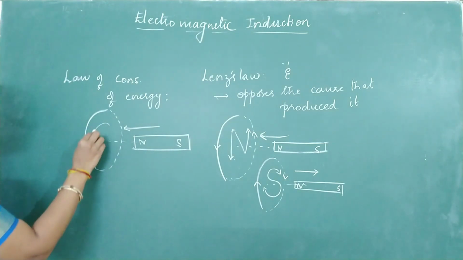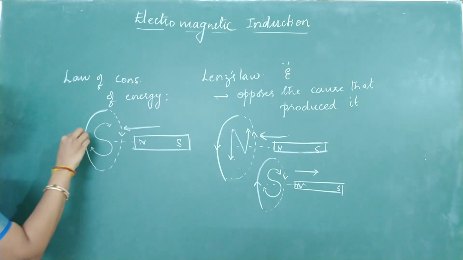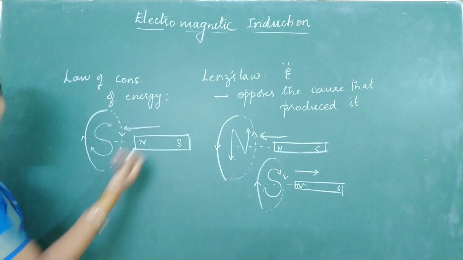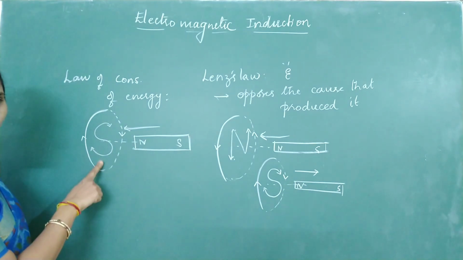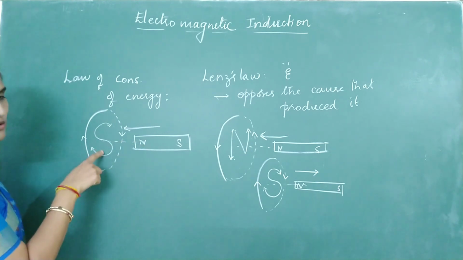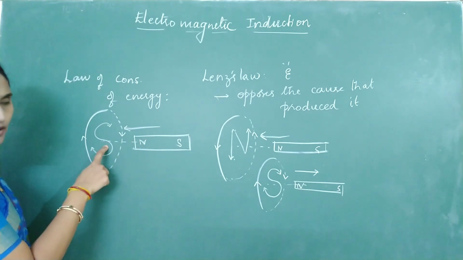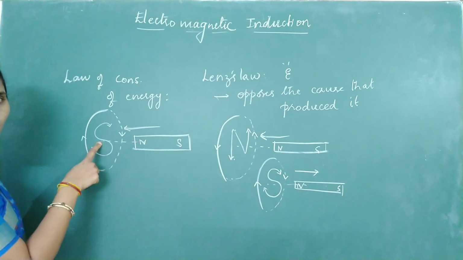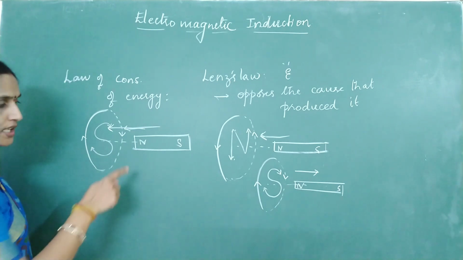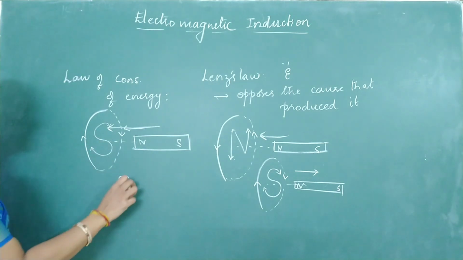If a south pole is induced, the direction of current is such that this face of the coil, the face facing the magnet, gets a south pole. If this is your south pole, what should happen to the magnet? The magnet should get attracted by the south pole, gain kinetic energy and slip from your hand. If this actually happens, is the magnet gaining kinetic energy?